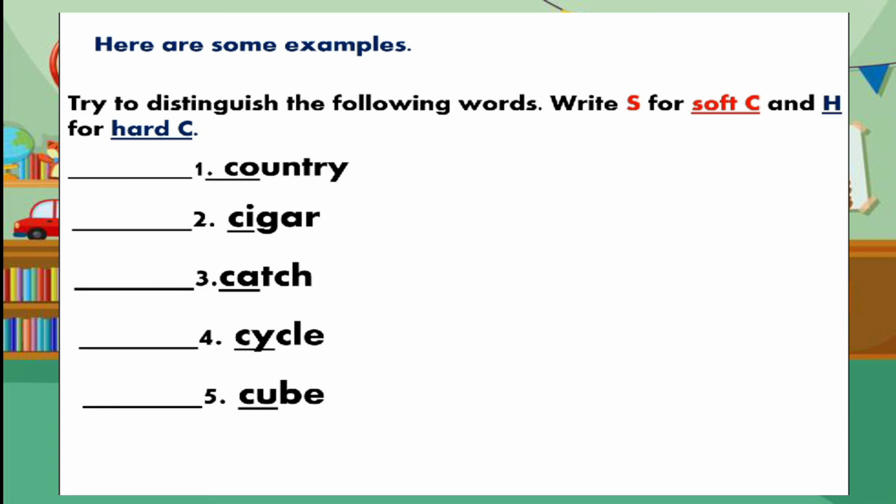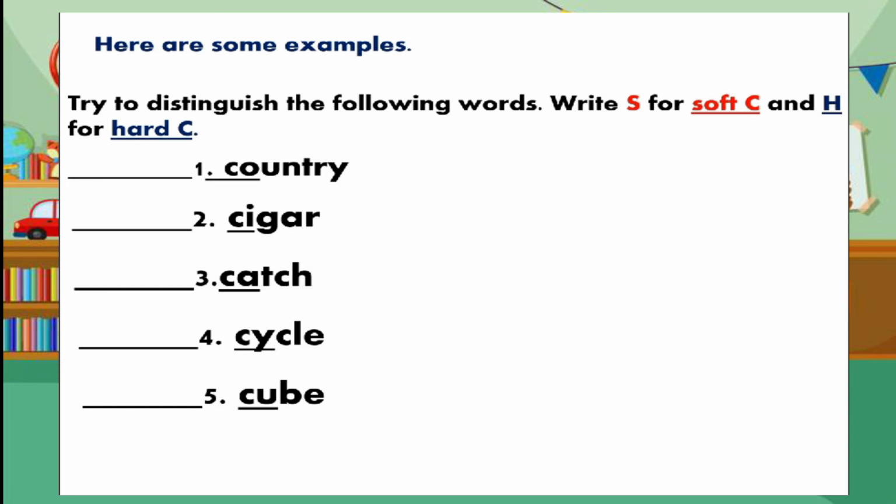How do we read the word catch? Catch sounds as K. So how are we going to classify catch? So this is hard C. So what are we going to write on the blank? We write H. Since catch starts with C and we pronounce it with K. So we consider this word as hard C.